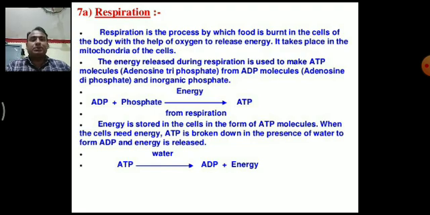Okay, what is respiration? Respiration is a process in which food is broken down and results in the production of energy in the form of ATP. And this process requires oxygen. Such a reaction is called aerobic respiration.